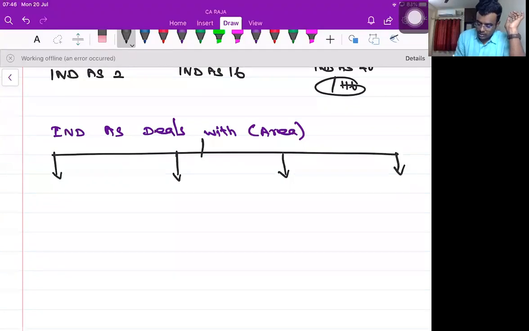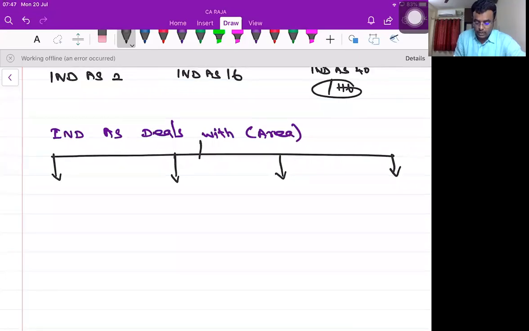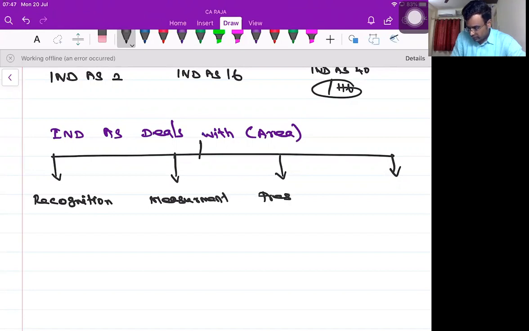Presentation, recognition, definition, sir. Partly right, but maintain the order. Recognition, measurement, presentation, disclosure.